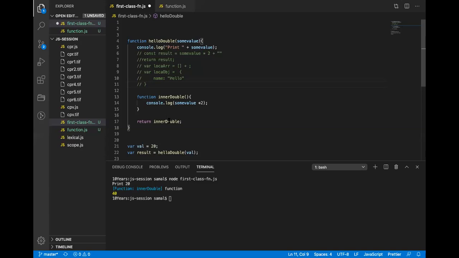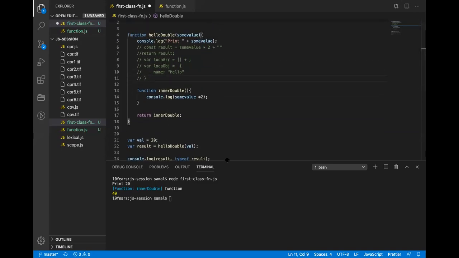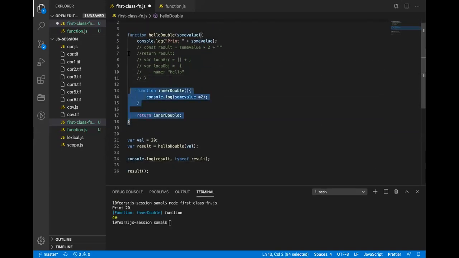So any doubt with this function? I defined a function, and I defined another function. Yesterday what I did, I called the function from inside. There was no way to call this function from outside. If I run this, it will still print the value, but because it did not return anything, it basically showed me undefined.